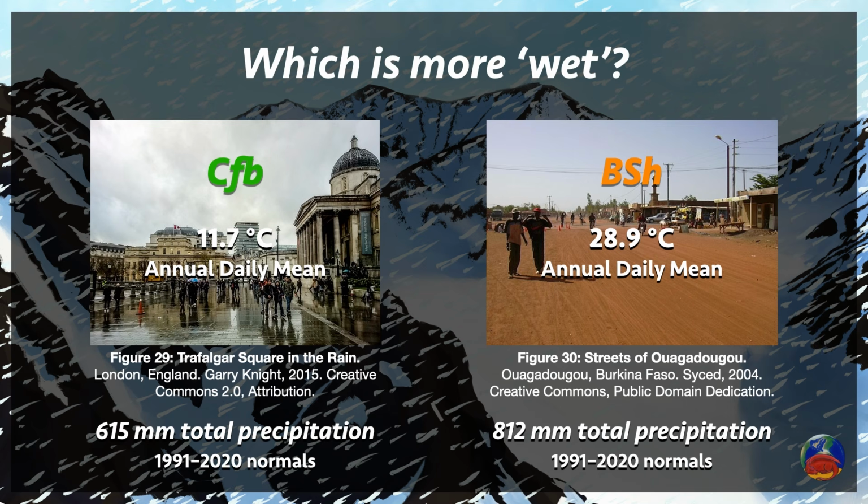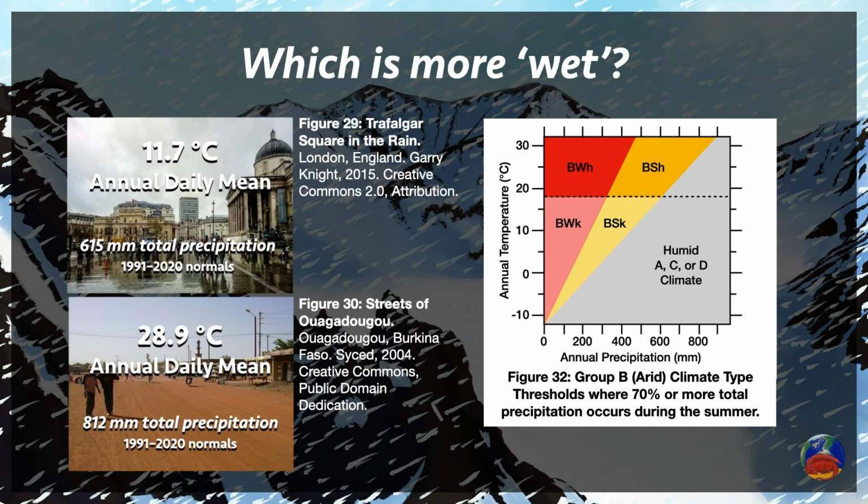The Köppen-Geiger climate classification uses thresholds to separate B-class climates from A, C, and D climates based on the relationship between temperature and precipitation. Since over 70% of Ouagadougou's precipitation occurs in the 6 months where it receives the most insolation, or the summer, we use this chart. We can plot Ouagadougou's annual temperature and precipitation to see that it falls on the BSH side of the threshold between semi-arid and humid climates.